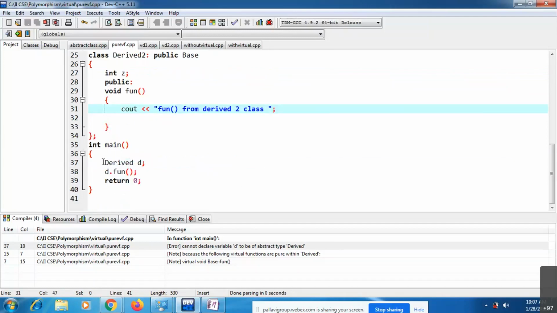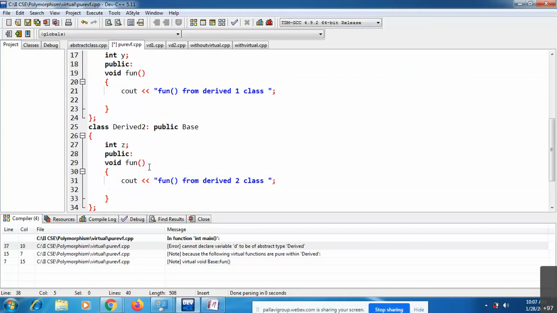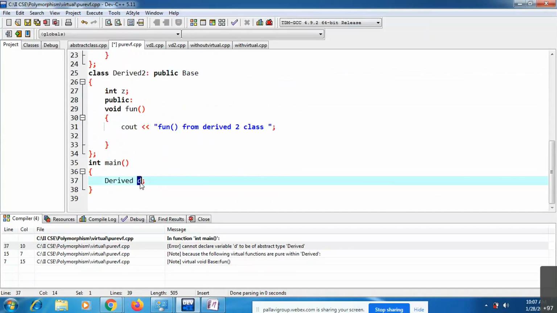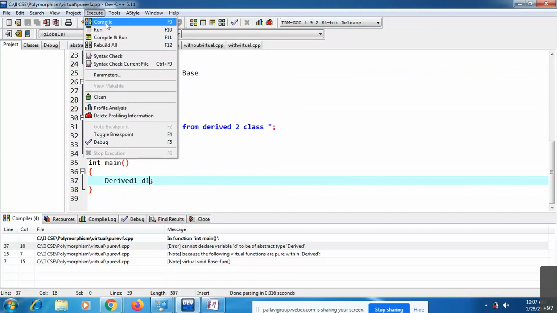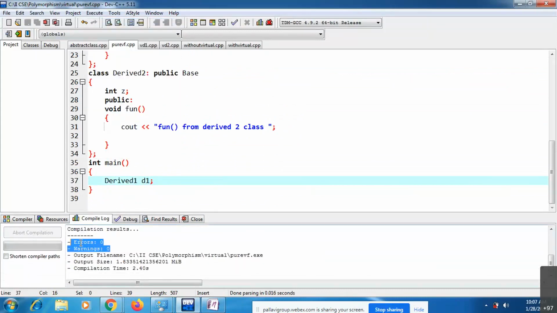Now my point is, for derived one you can create an object. You can create one object d1. If I compile this code, you won't get any errors. In the compiler you can see zero errors. Suppose I create an object for the base class, base b.